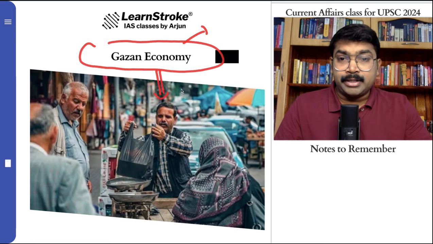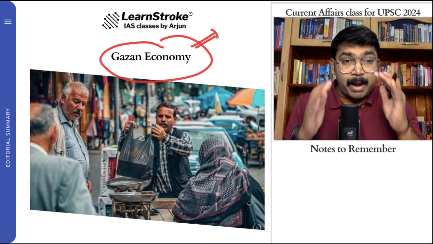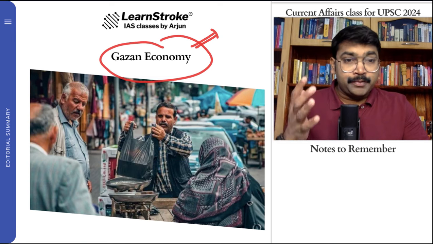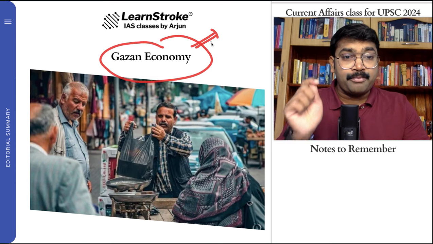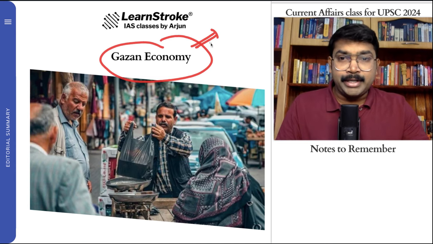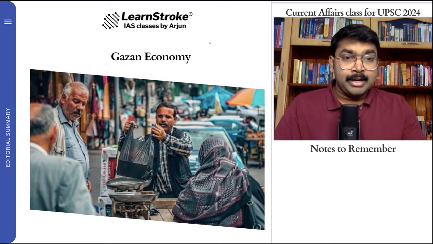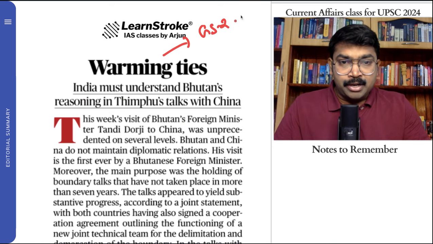And the next one and the last article is regarding the Gazan economy or the Palestinian economy and how dependent Palestine is on Israel. So during the war, we get a lot of stories from different perspectives, but let's focus on the economy of Palestine. There are very good points and statistics that we can definitely relate in this. So let's quickly move on to the first important editorial, regarding GS paper 2 international relationship.